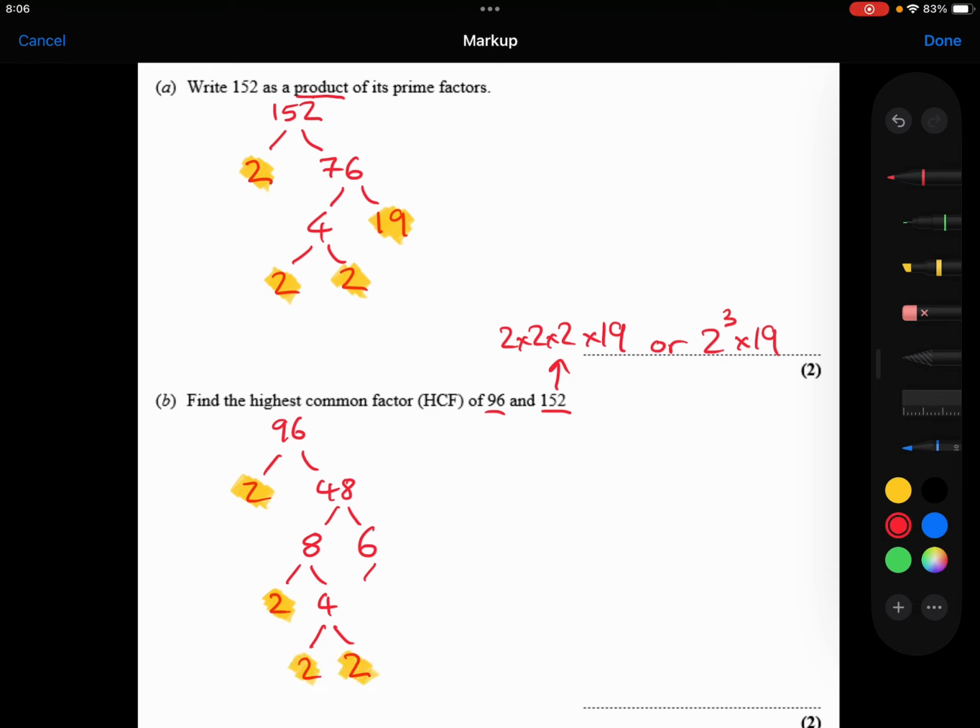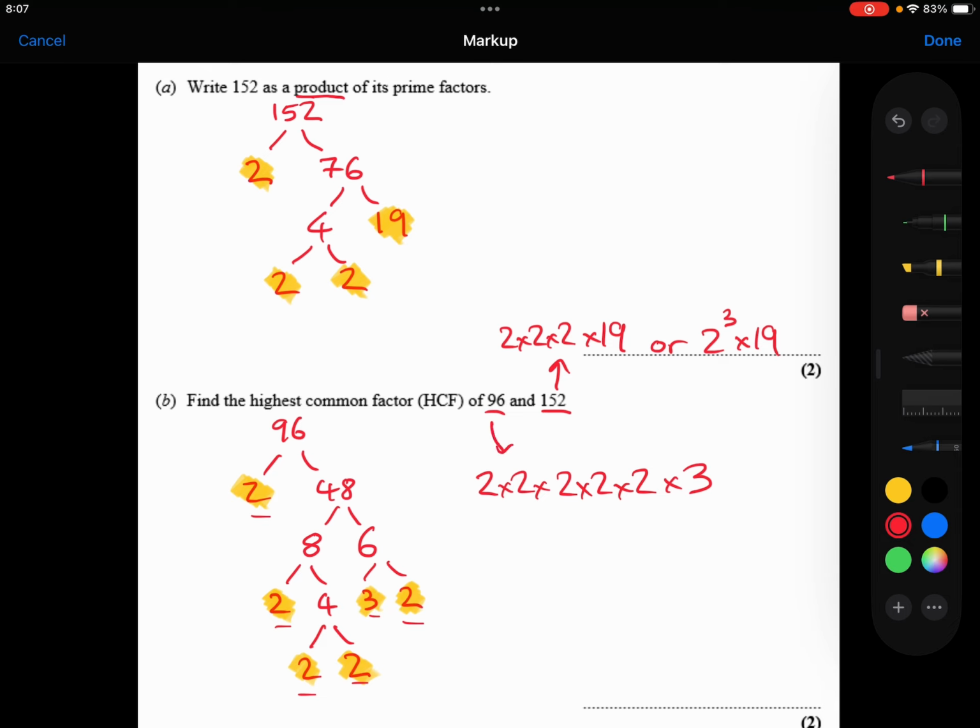And the 6, I can split that up to be 3 times 2. And so those are all of the prime factors of 96. So I could write 96 as being 2 times 2 times 2 times 2 times 2 times 3.